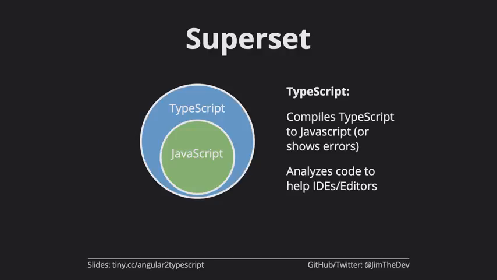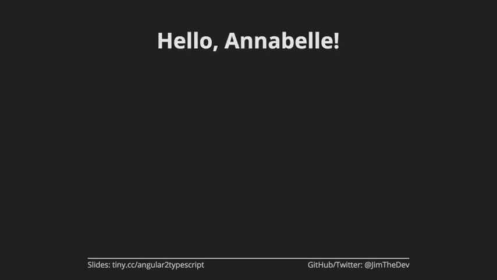So there's 2 pieces. There's a compiler, and then there's a server, a little tiny server that runs on your computer when you have your editor open that analyzes your code. And that gets us all of those IntelliSense features that we were looking at.